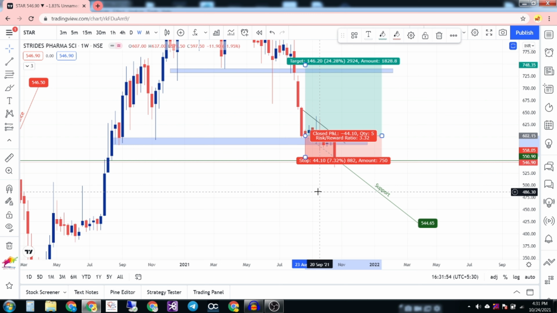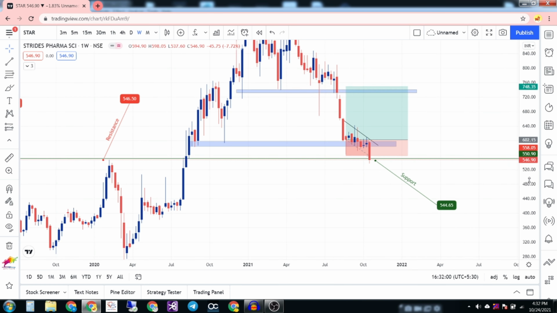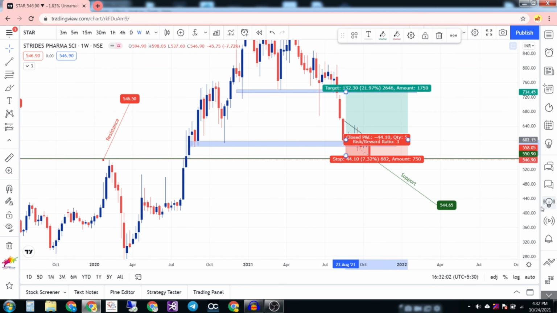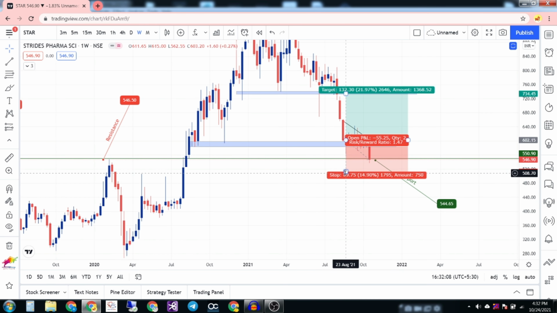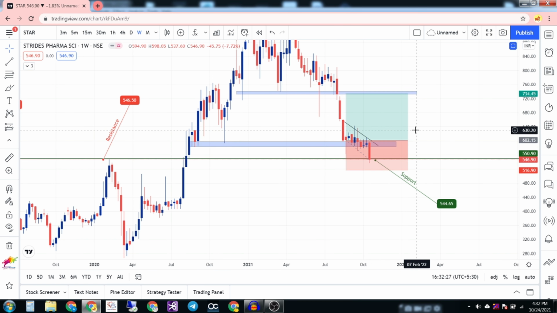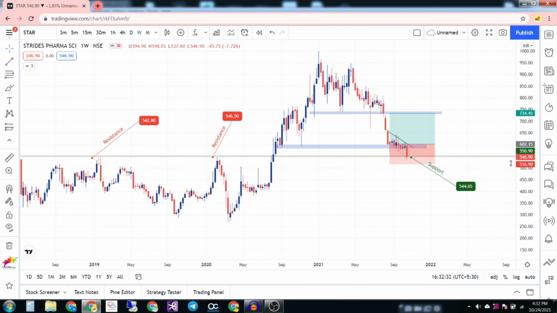IT and Nifty is falling, so I thought that Star also would fall, but in the larger picture it is bullish. So my plan is I will close below this candle. The stop loss is big, but I'm expecting it to go up. Below this candle close, I will close it, and if in 1 or 2 days the market closes above this support region, I will add some more position and average my price so that I can get a good entry. So this is my view on Star Pharma.